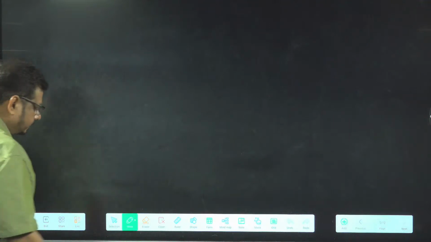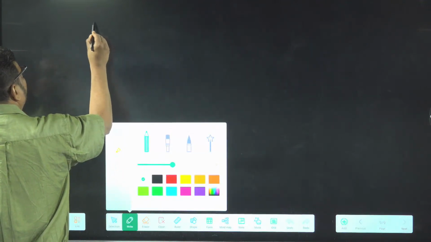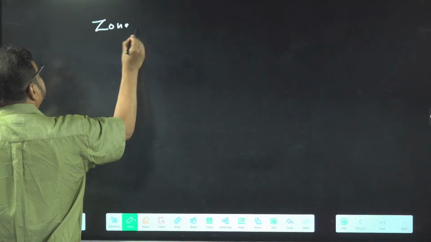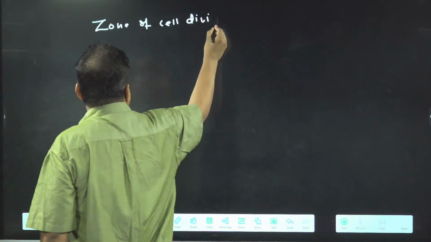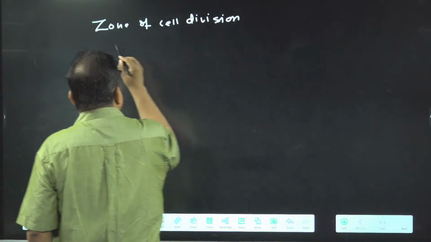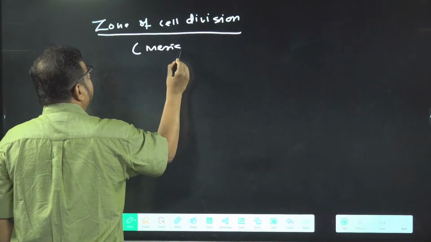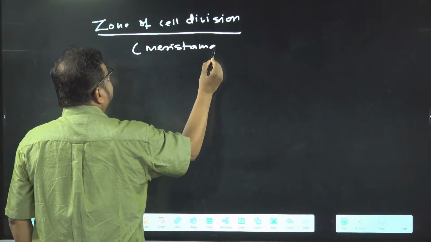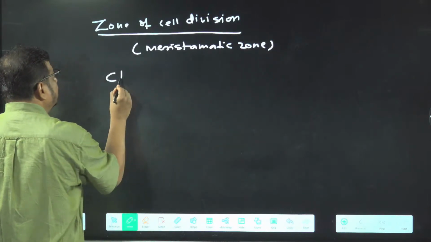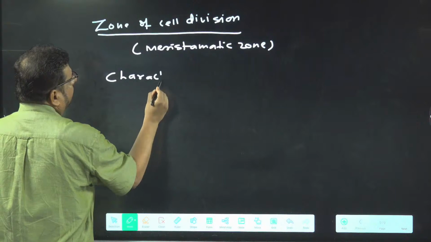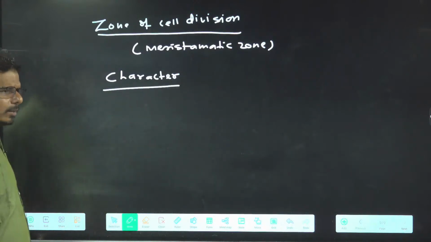Next is the zone of cell division, also called the meristematic zone. What is the character of this zone?